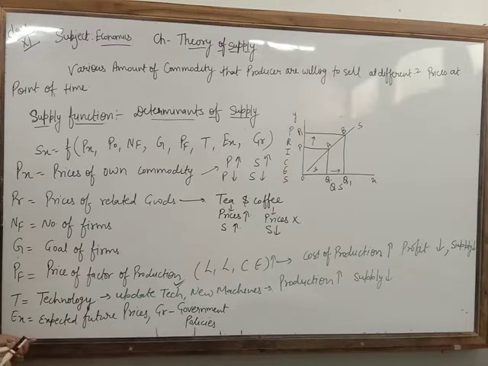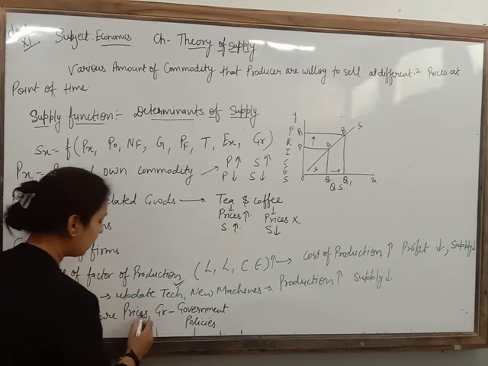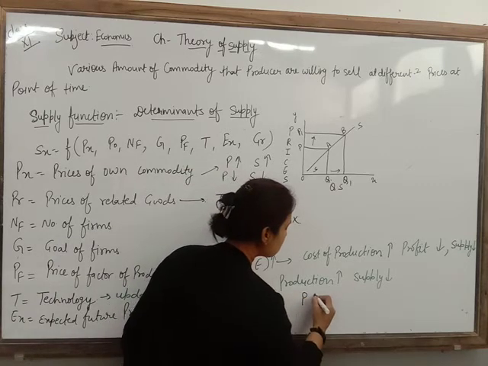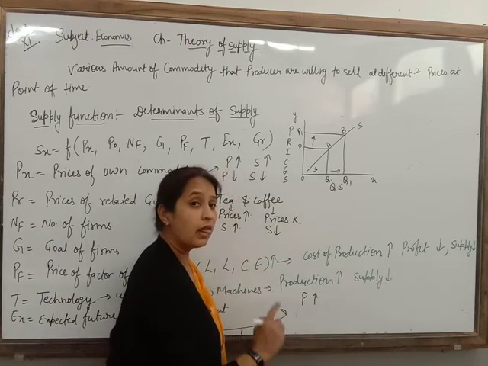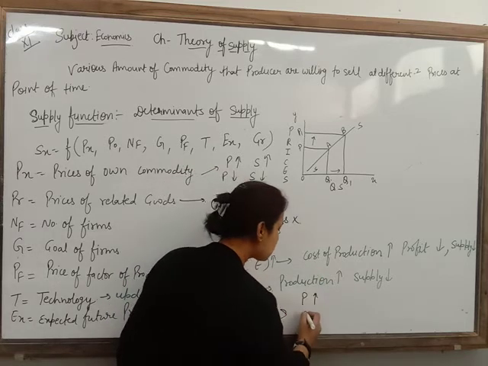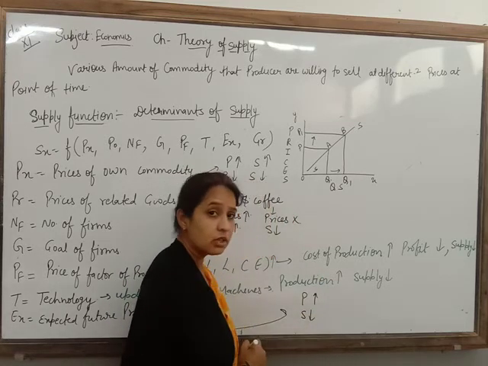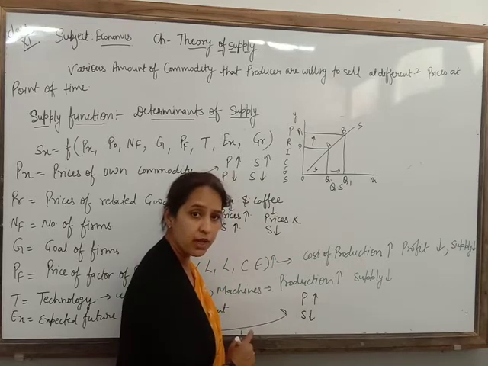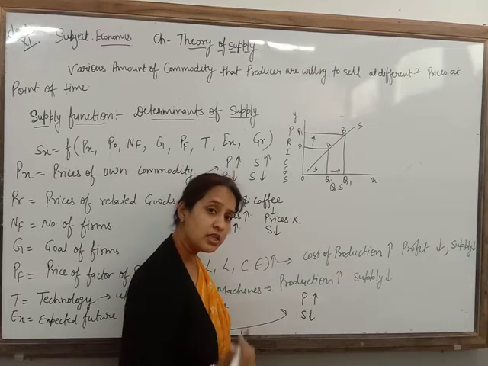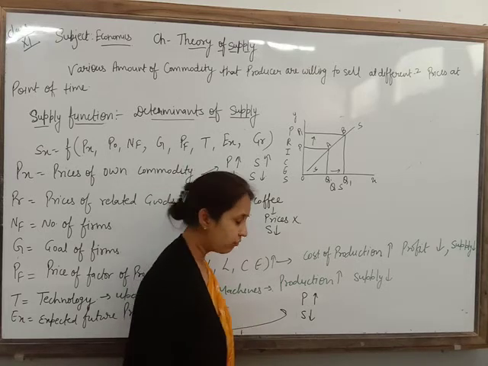If a producer is expecting that in the near future prices will increase, next week prices will increase, so the existing supply will be decreased. He is going to decrease the existing supply because he is going to supply more next week to earn more profit.